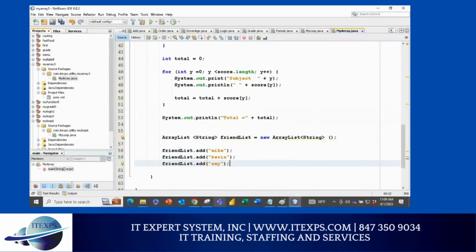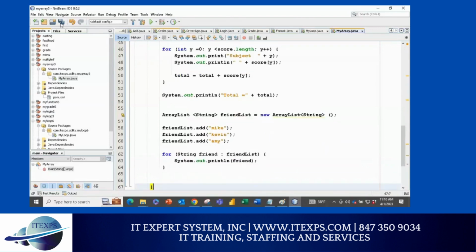If I want to print that, you use for String friend colon friendList, and you can print it with System.out and just friend. So you're printing each friend.